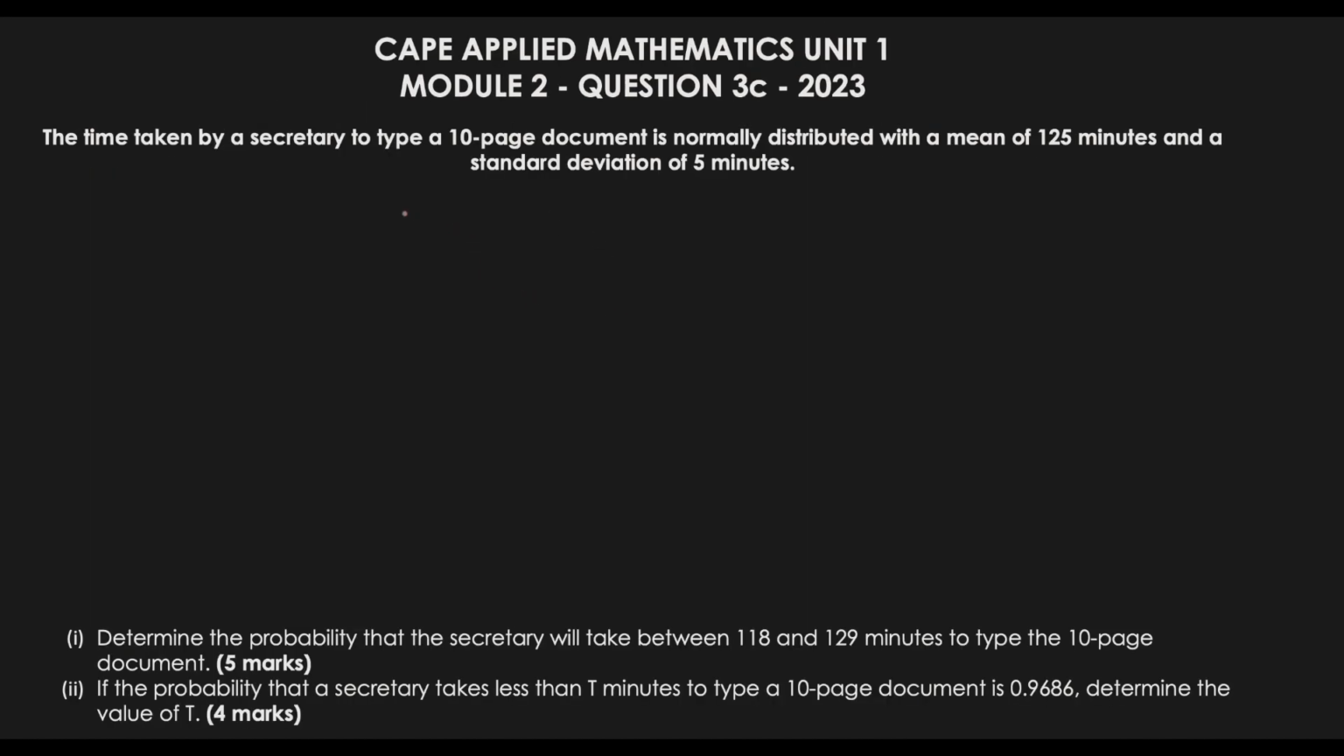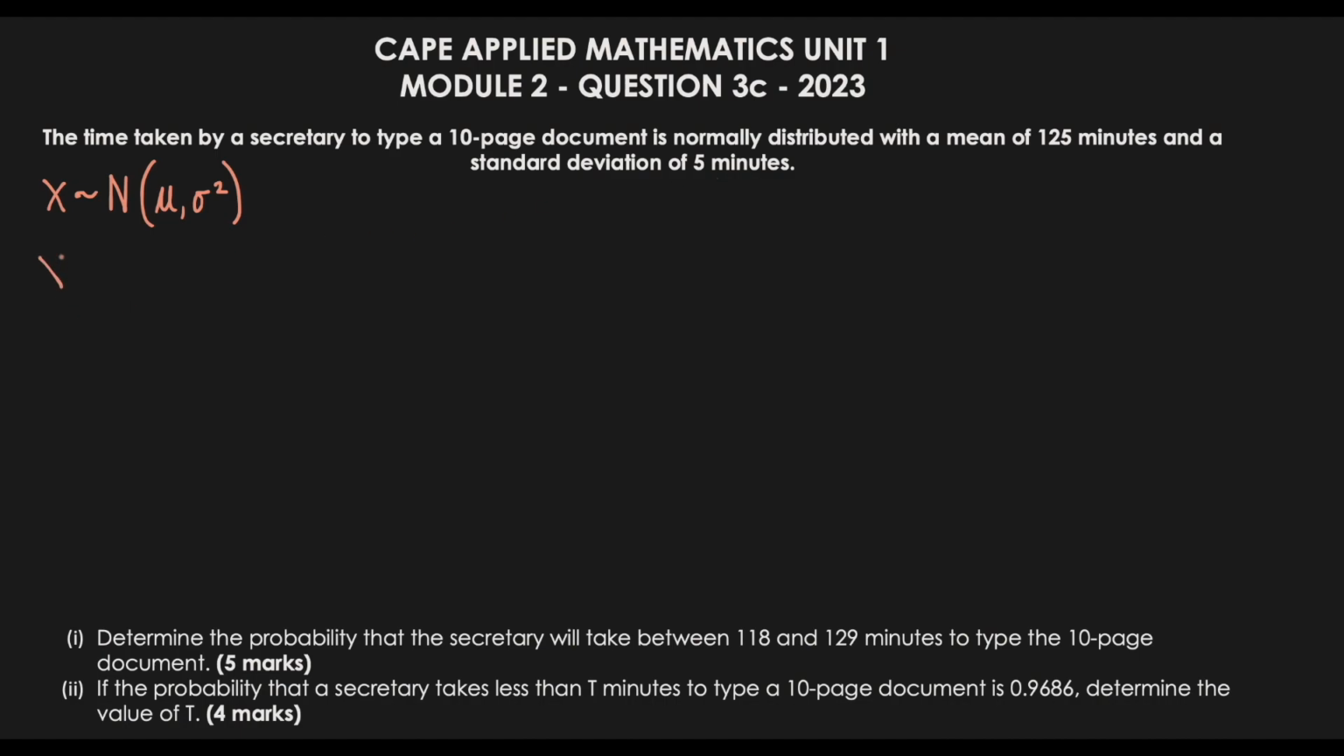Alright, so for this particular question, it says the time taken by a secretary to type a 10-page document is normally distributed. So usually when we have a normal distribution, we're going to have a mean as well as a variance. The variance is basically just the square of the standard deviation. So it says that it's normally distributed with a mean of 125 minutes and a standard deviation of 5 minutes.